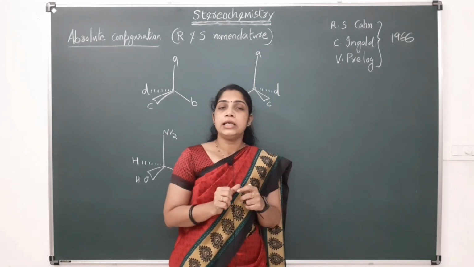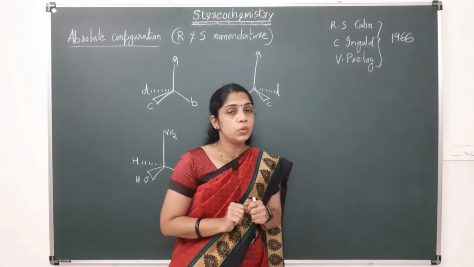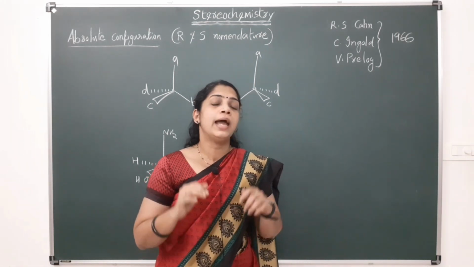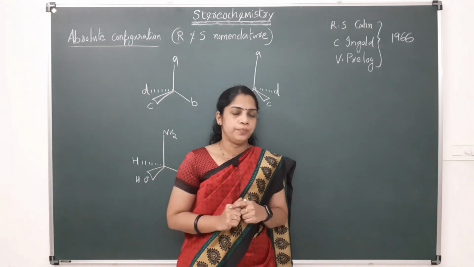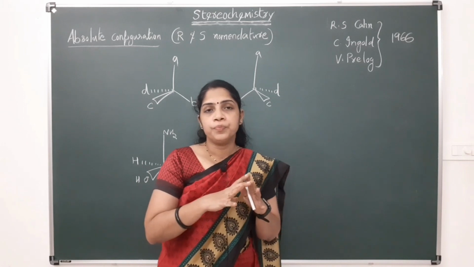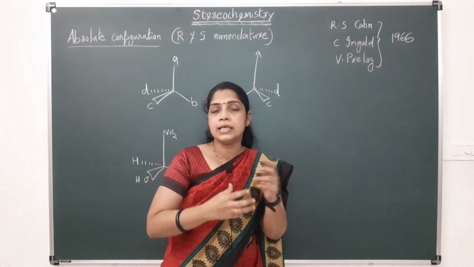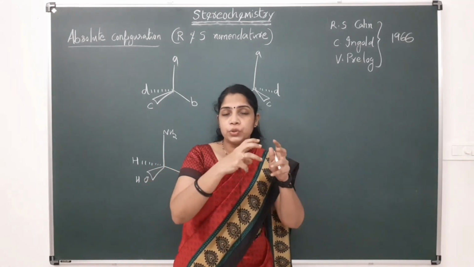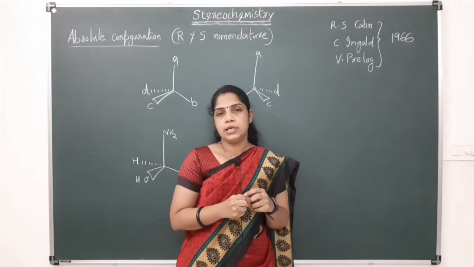It is based on two rules. The first one is the sequence rule and the other one is the chirality rule. In the sequence rule, we are prioritizing the groups attached to the stereocenter.